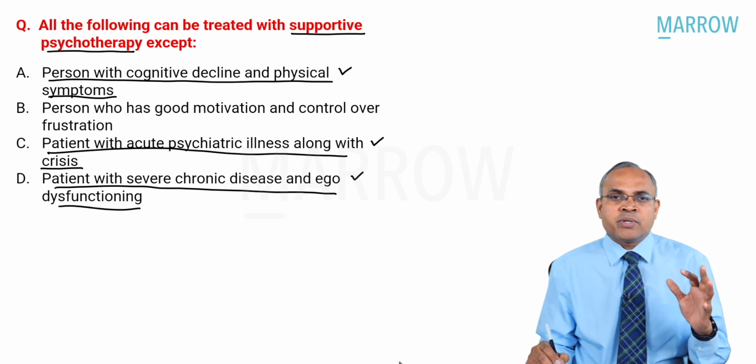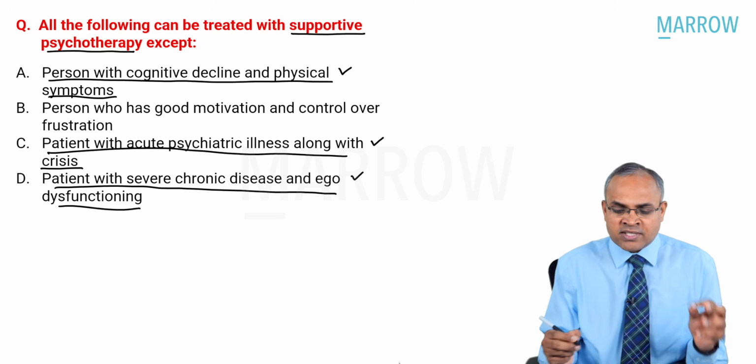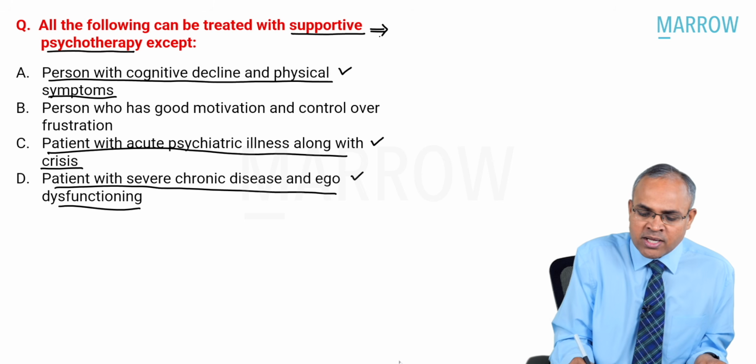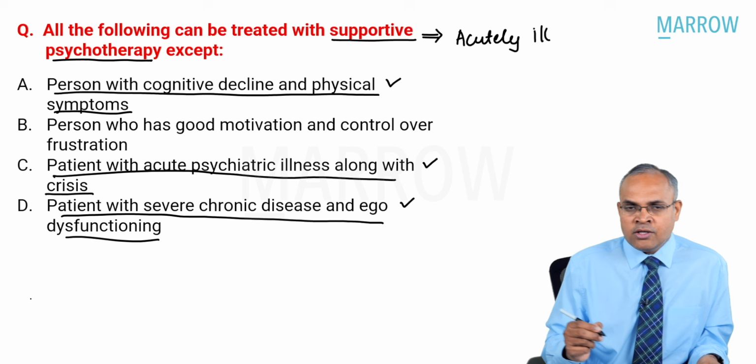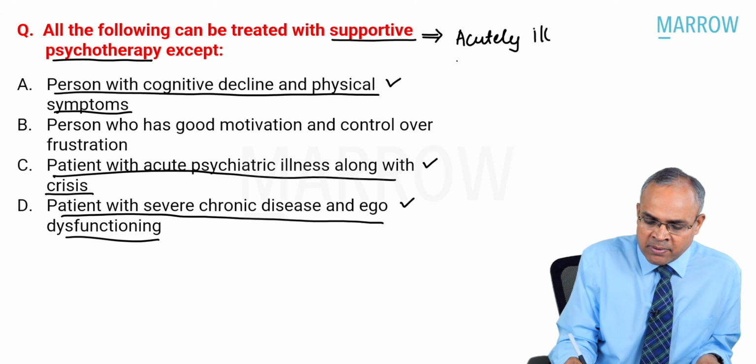So which are the situations where you can do supportive psychotherapy? People who are acutely ill, you can definitely do supportive psychotherapy. You can definitely do supportive psychotherapy in people who are in crisis.